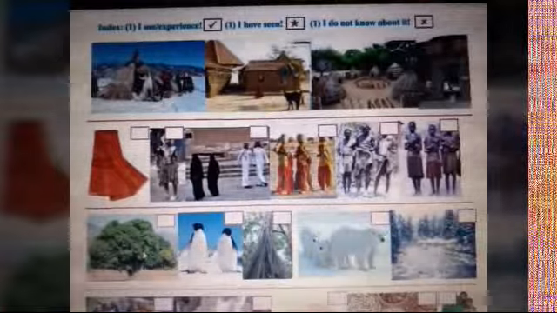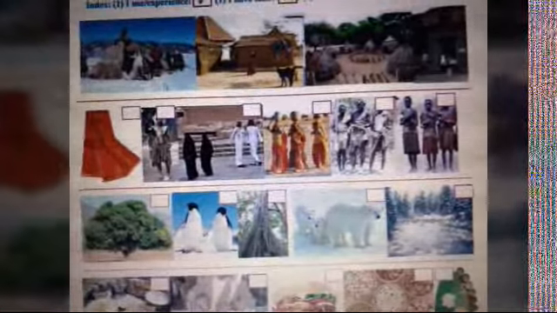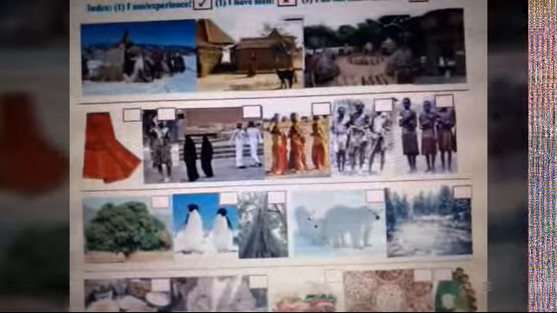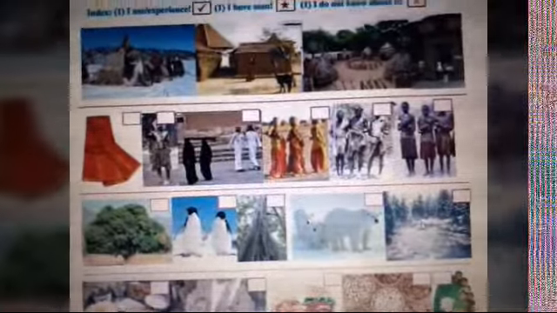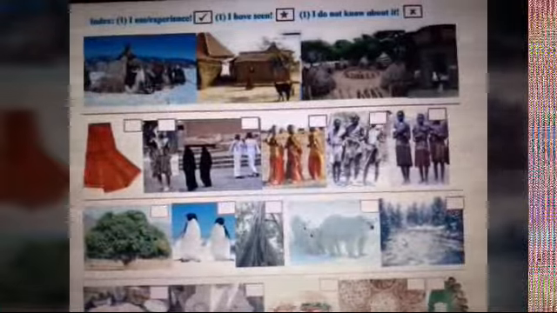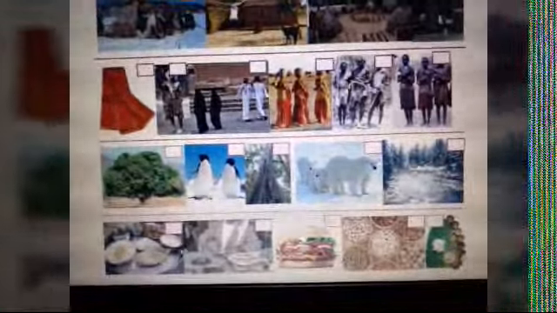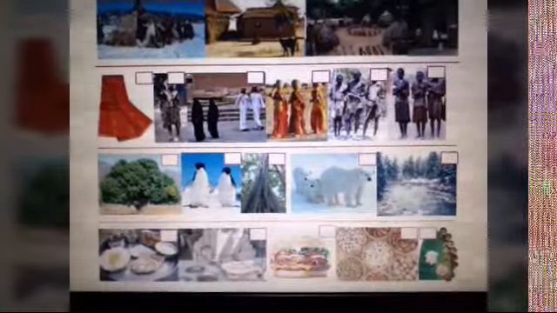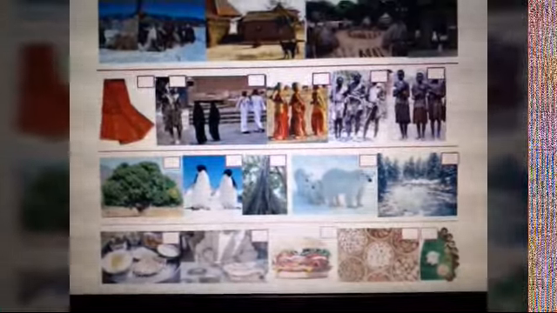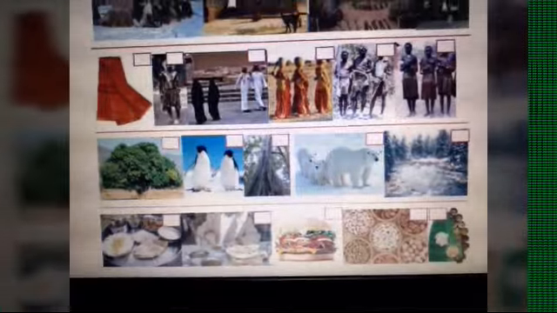Then here is the flora and fauna: trees, penguins, a tall tree, polar bears, and this is what? That is the coniferous tree and the river flowing. It is found in the Himalayan region, Himachal Pradesh. Then here again the diet is shown to us. Dal, rice, chapati, bhaji, curd and all. Balanced diet.